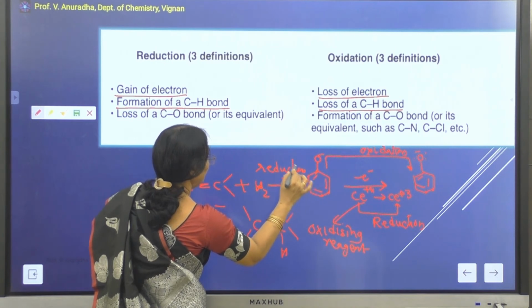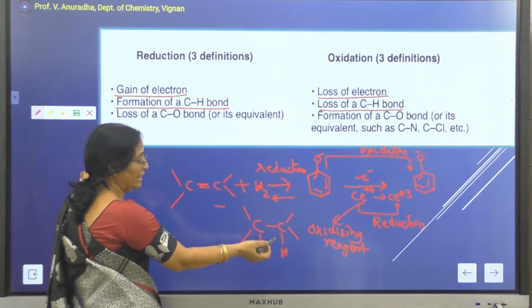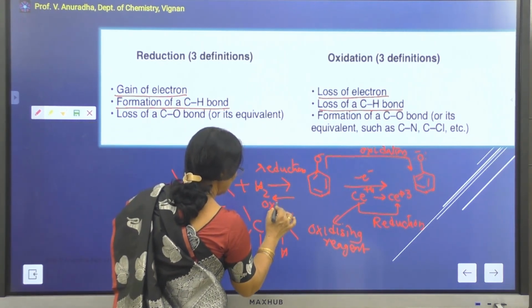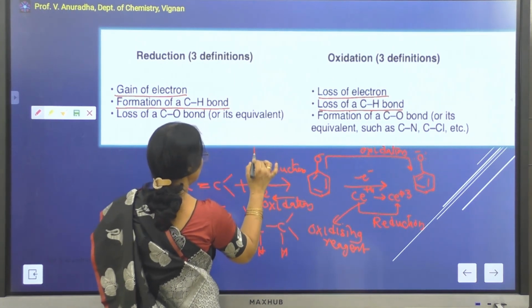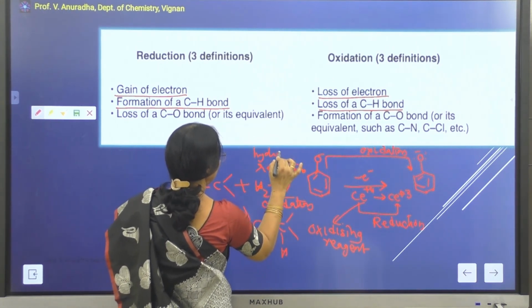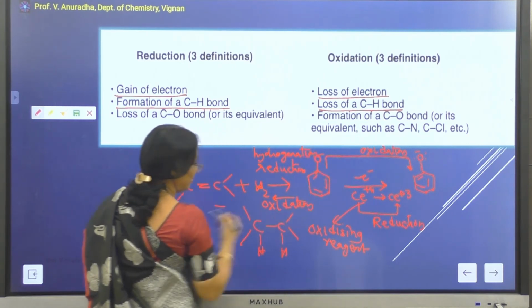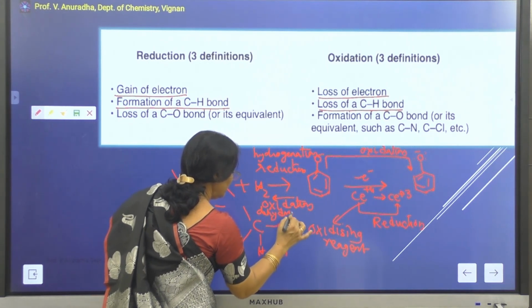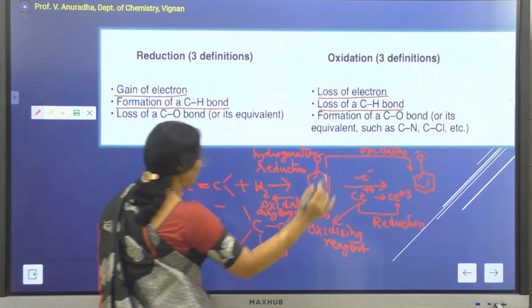Whereas the reverse reaction, where the alkane is losing its hydrogen to form an olefin, I can call oxidation. So the reduction is a hydrogenation reaction because this is undergoing addition of hydrogen. The reverse oxidation is a dehydrogenation reaction because this is losing its hydrogen molecule.